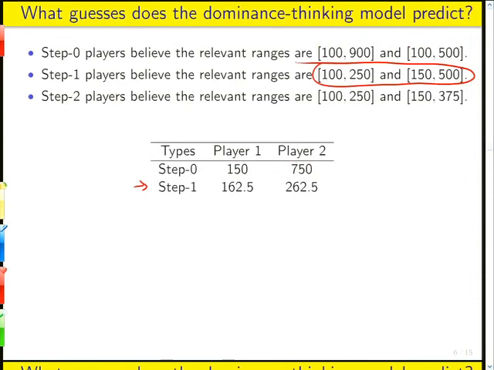Okay? Now, if this model was correct, if this is actually the cognitive process that people go through, I would be inclined not to conclude that people actually believe that other people are choosing their guesses this way, but simply that, forced to come up with some framework for thinking strategically about what other people might do, this is the best that folks can come up with. Right? If it were the true model, that would be how I would be inclined to interpret it. Okay? I'm not thinking that the best I believe my opponent can come up with is one round of iterative deletion of dominated strategies and then guess randomly.